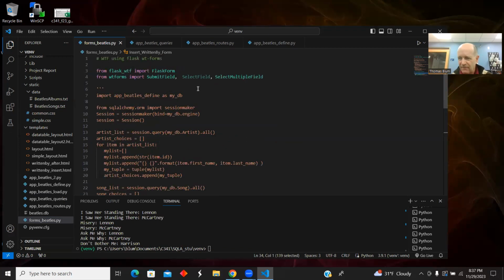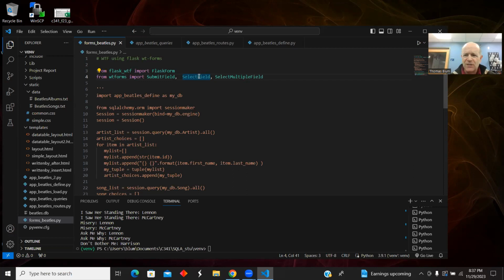And here's another variation that I had done earlier. At one time, I had done it with just a simple select. And so with a select, the user picks one. So I was doing it one record at a time: choose one song, choose one artist, submit. And then I moved over, since it is after all a many-to-many, to select multiple fields for both.